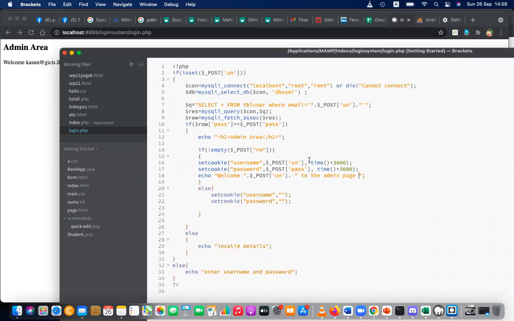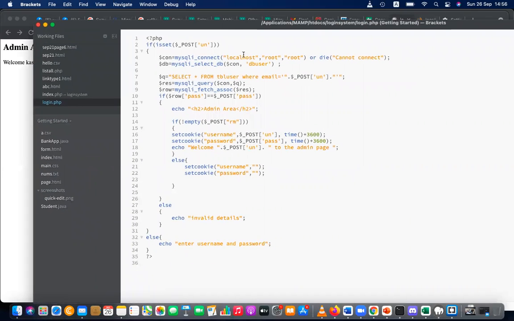Okay, now I have added few features. That means check in the username. If username is there, if a valid user, then you display the admin area and all. If not, invalid details, or you can just send user back to the login page. That is possible.